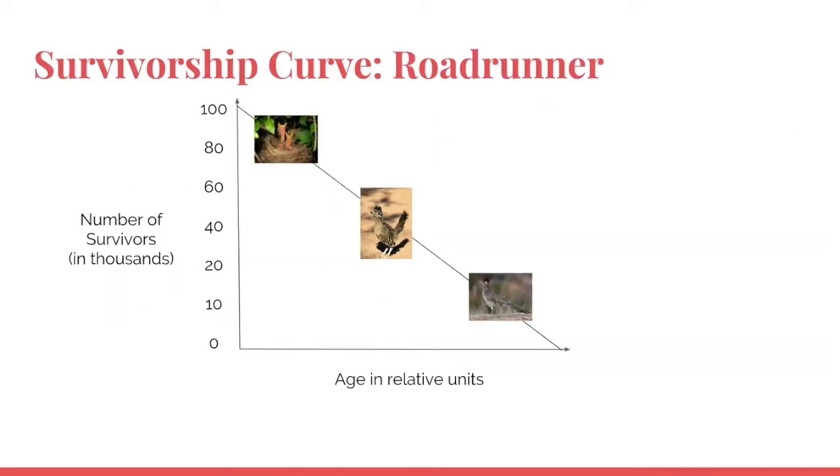A survivorship curve is a graphic representation of the number of individuals in a population that can be expected to survive to any specific age. One example in the desert biome is the roadrunner, which typically shows a type 2 curve. The roadrunner has a relatively constant mortality. Birth and death rates are not dramatic at either end of the roadrunner's life, therefore showing a constant decrease in the amount of individuals in the population.